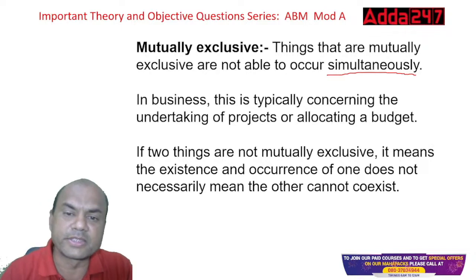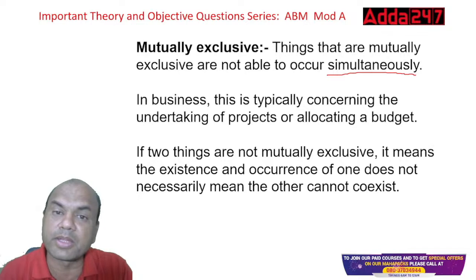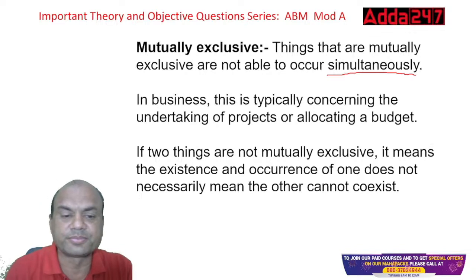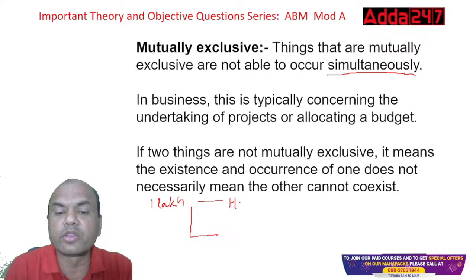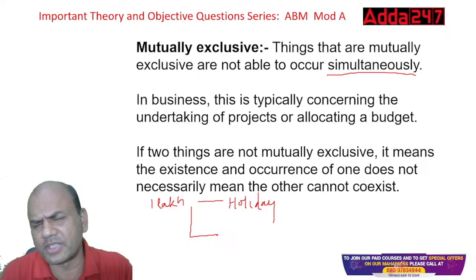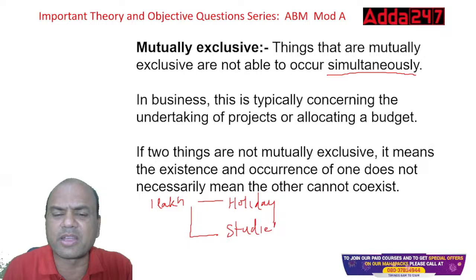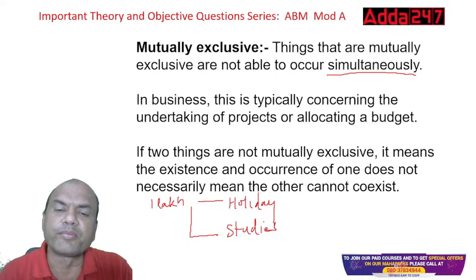In business, this is typically concerning the undertaking of projects or allocating the budget. Suppose I ask you a question. If you have 1 lakh rupees, you can give it to either of two projects. One is a holiday, or second is your studies. Somewhere you might have to go for studies and you require that 1 lakh rupees for fees. So where will you go?